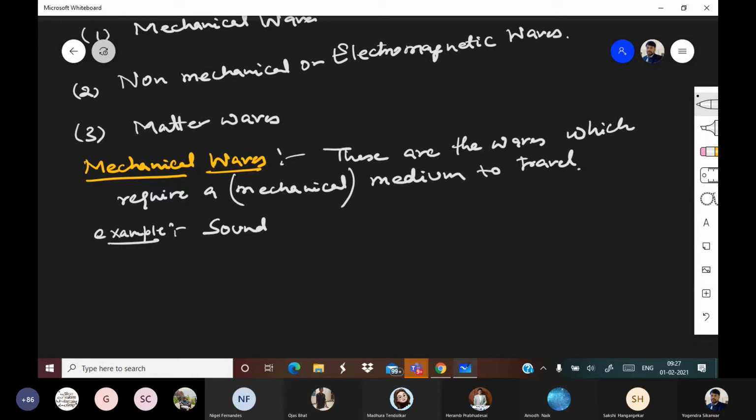Priyanka is saying water waves. Absolutely correct. Water waves, as the name suggests, are the waves which are created in water. If you remove the water, there are no water waves. Any other example of mechanical waves?